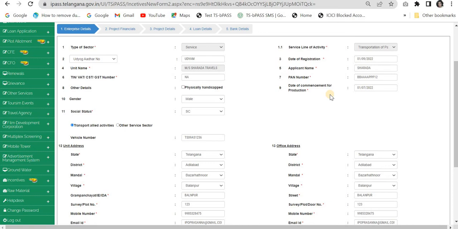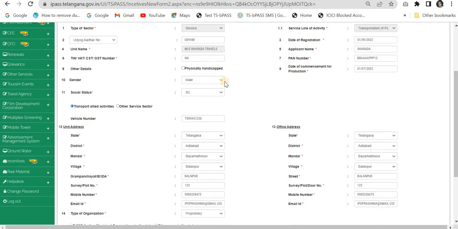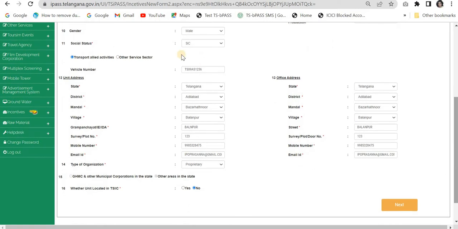You will have a date on the invoice. Please give that date as a DCP here. Please select the gender. I'm selecting the male here. And then social status, don't worry, Sharada mail, it is just for illustrative purposes, so we are not getting into the logic of all those things.